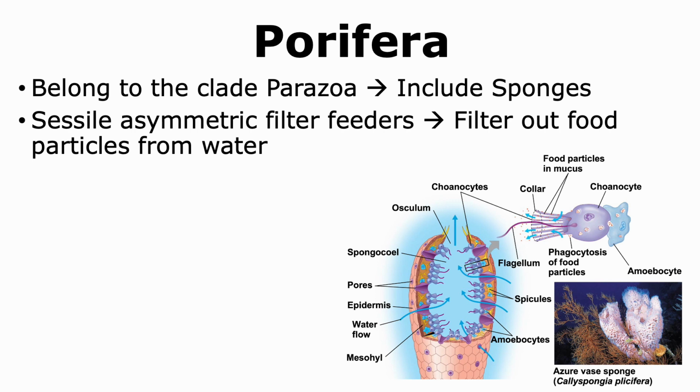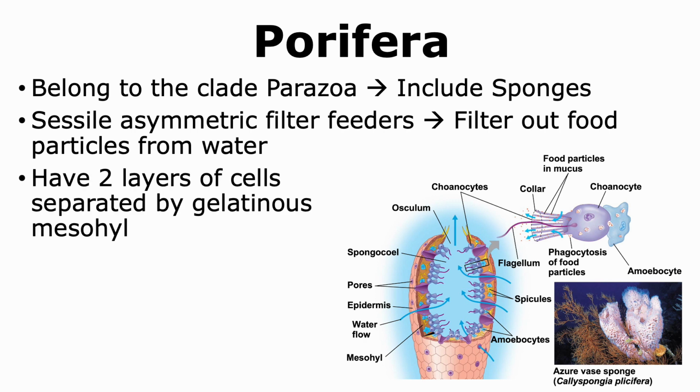They're considered filter feeders because they filter out food particles from water. The body of sponges has 2 layers of cells. There is an outer epidermis and an inner layer of cells that have choanocytes. These 2 layers of cells are separated by the gelatinous mesohyl.